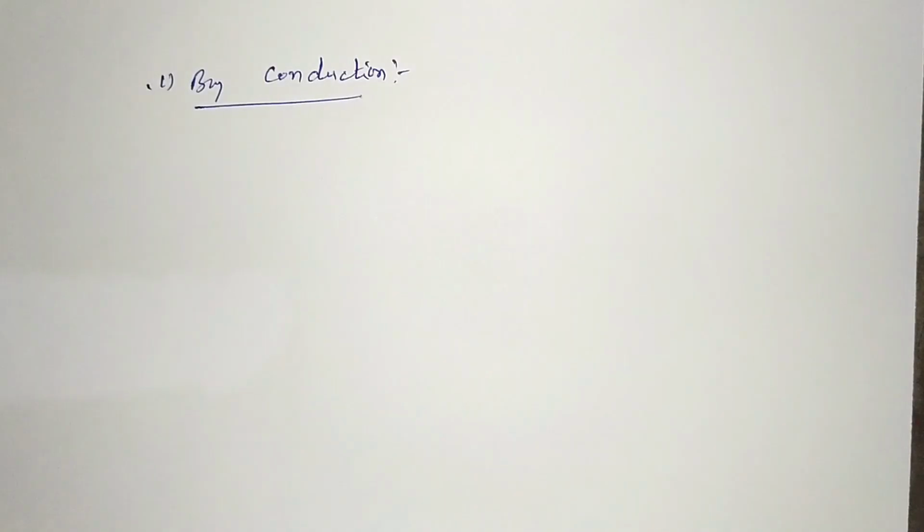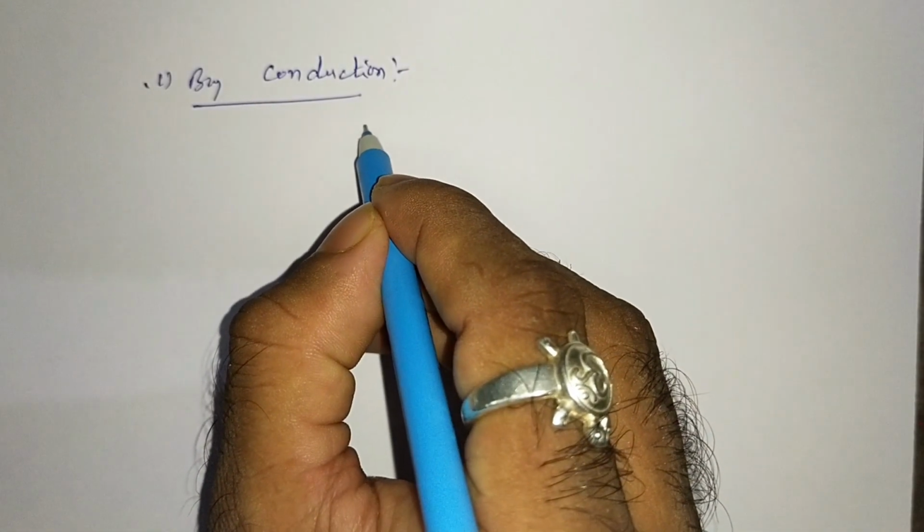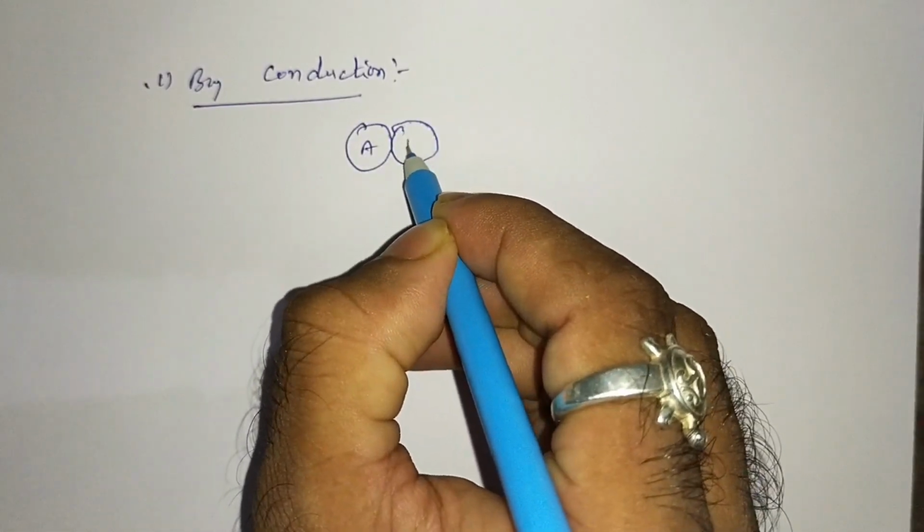So you know by conduction how to charge a body. We have seen that we took two bodies A and B. One is a positively charged body and another one is a negatively charged body. You kept body A and body B in contact here.